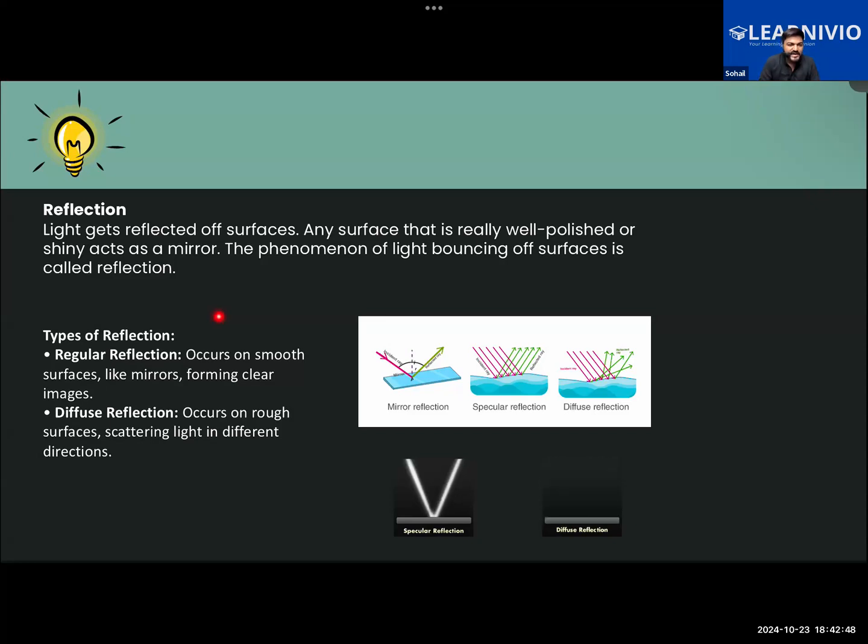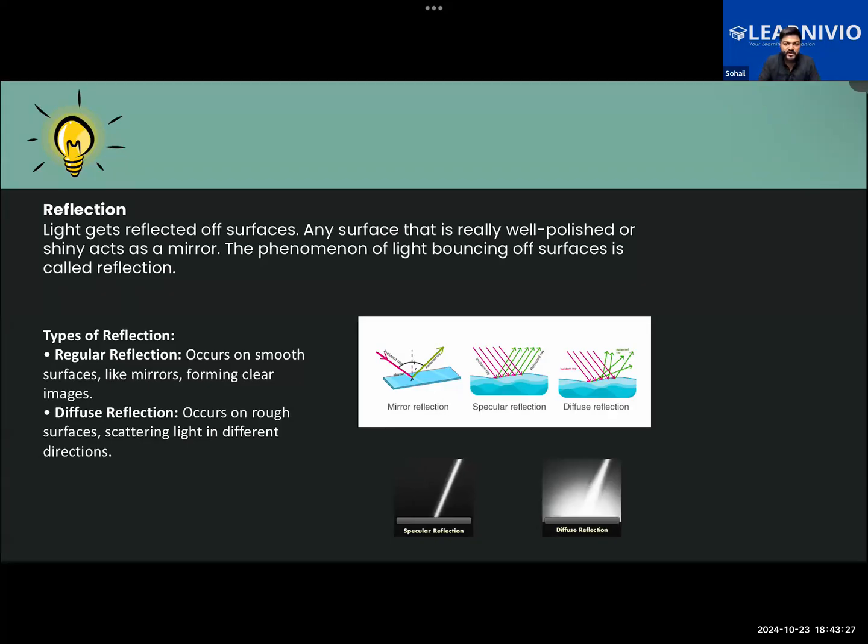So reflection is basically that light gets reflected from the surfaces of objects, and any surface that is well polished or shiny will be acting as a mirror. And the phenomenon of light bouncing off the surfaces is called reflection. No matter whether the surface is smooth or rough, reflection will still take place. Otherwise you wouldn't be able to see the rough objects if reflection were not to take place from them. Everything that you see around yourself, you are able to see because reflection is taking place. Without reflection, we wouldn't be able to see anything.